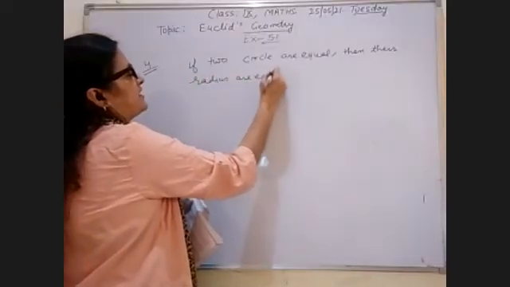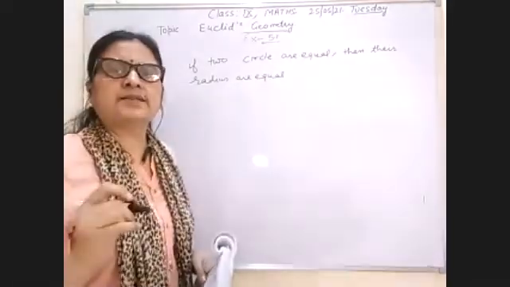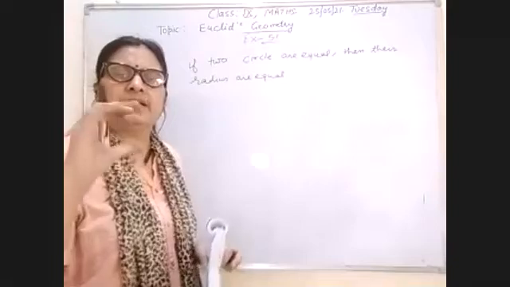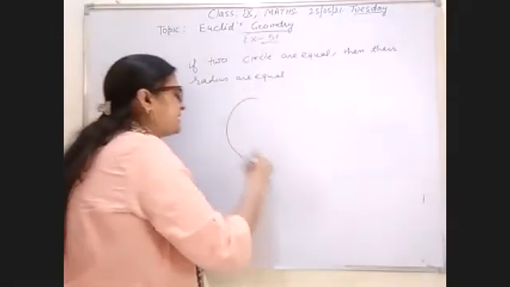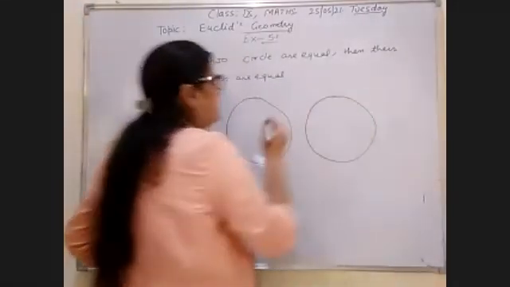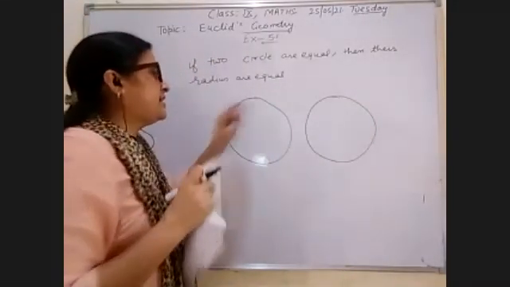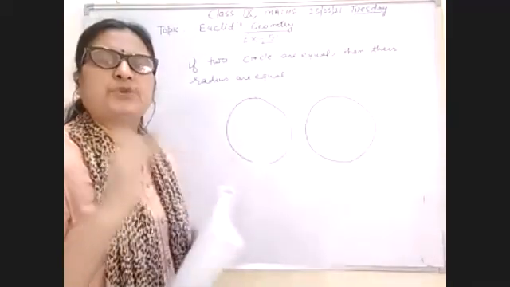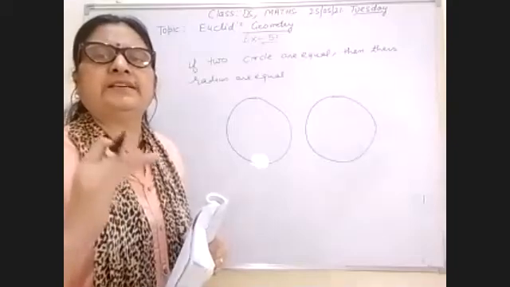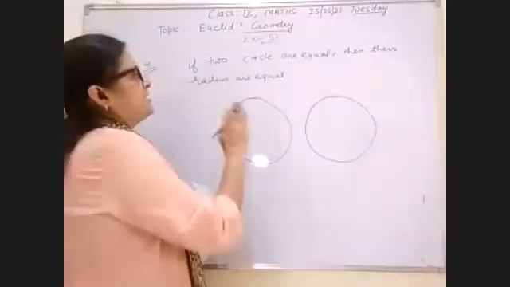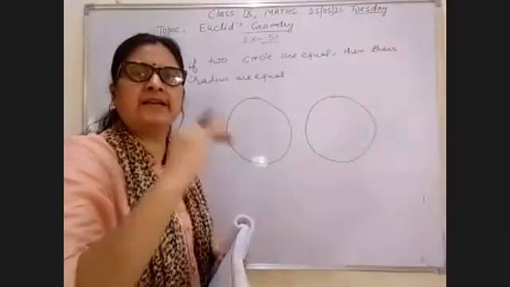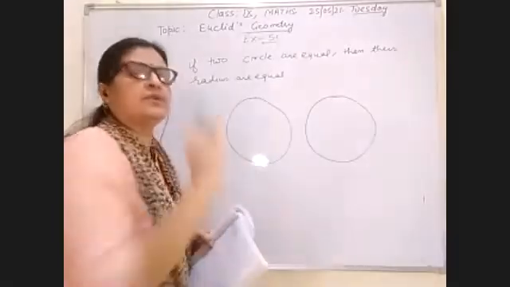I am taking two congruent circles. Congruent circles means their radii are already equal, because when I keep one circle on another circle and superimpose it, it covers the other circle completely. This is possible only when their radii are equal. Two circles are congruent when their radii are equal.